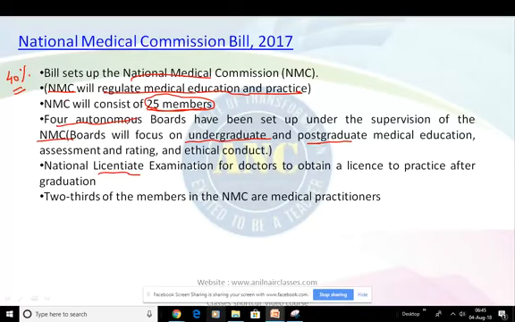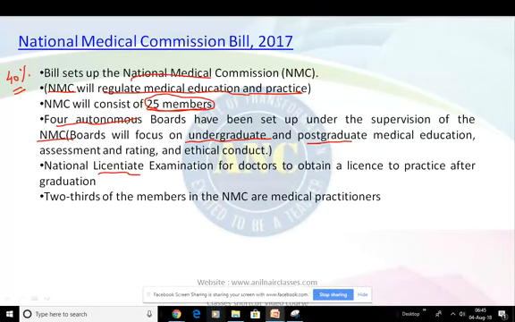And these expert committees have recommended that the regulators should consist of more diverse stakeholders in order to reduce the influence of medical practitioners in regulating medical education and practices. They have been very vocal and advocated that this particular commission should be diverse in nature. It should not be dominated only by the medical practitioners.